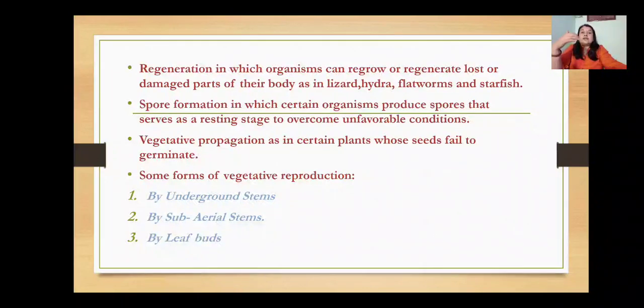Next is the vegetative propagation, as in certain plants whose seeds fail to germinate. Vegetative propagation is also known as vegetative reproduction. Some forms of vegetative reproduction are like the plants reproducing by underground stems, by means of their subaerial stems, or by means of the leaf buds. So these are the common forms of vegetative reproduction.